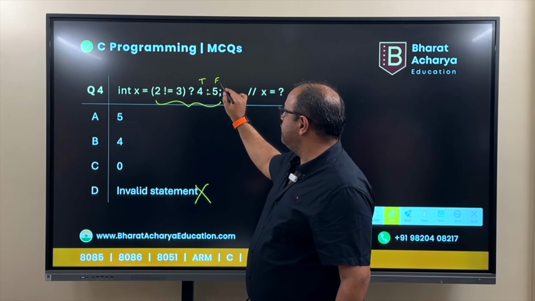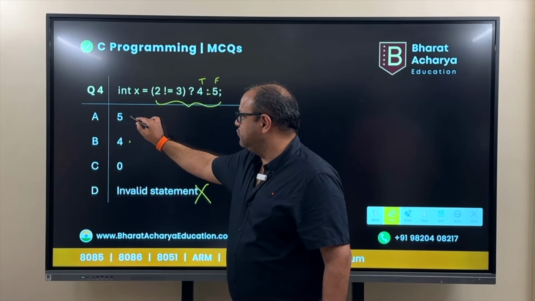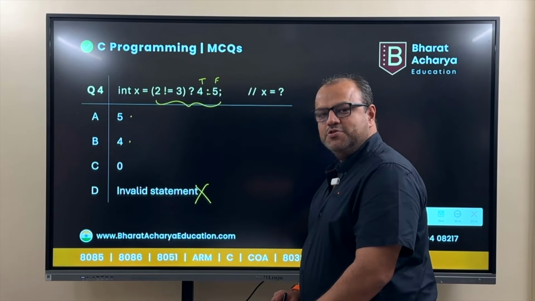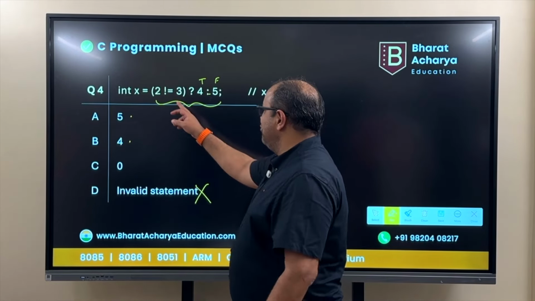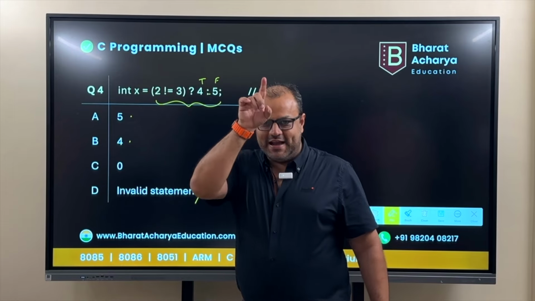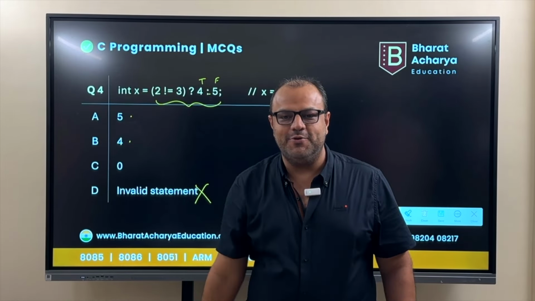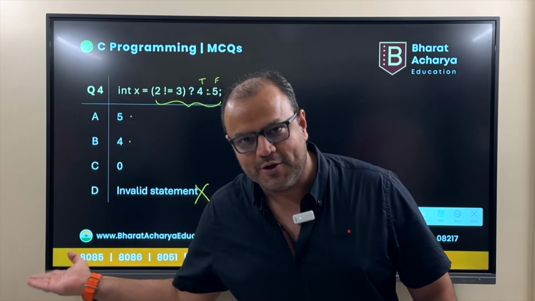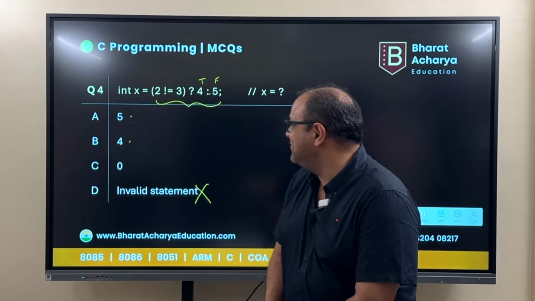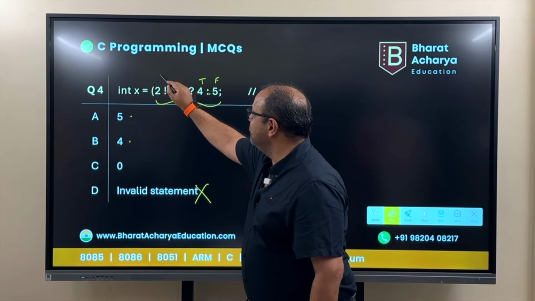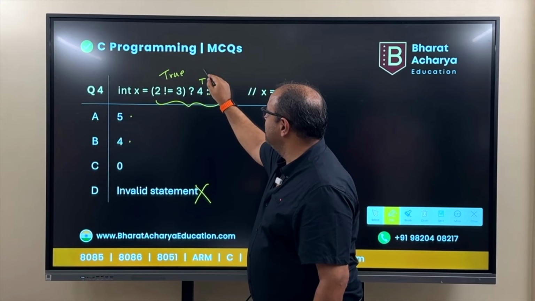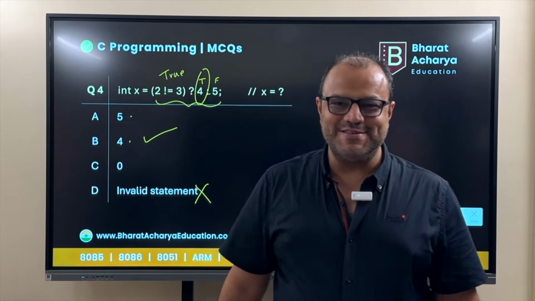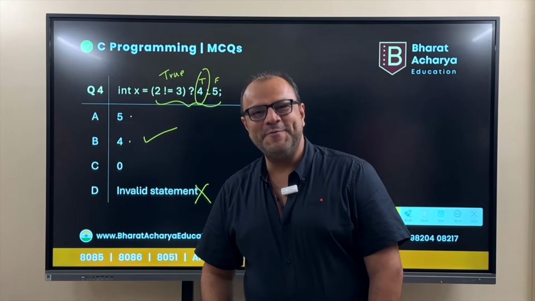So true means 4, false means 5, which means the possible values of x are either 4 or 5, depending upon whether the condition is true or false. Now, what is the condition? 2 not equal to 3. That exclamation equal to means not equal to. 2 is 2, 3 is 3, 2 is not equal to 3, that means your condition is true. If your condition is true, it will do the true part. The true part is 4. So the value of x after this operation is 4.